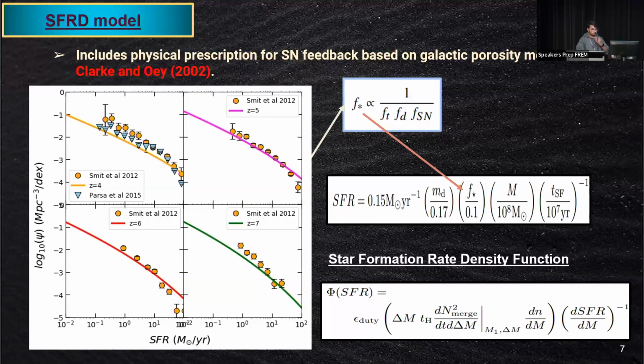Here on the right-hand side of the plot, I'm showing you how many galaxies we are going to observe per megaparsec. That's what the star formation rate density function is. It matches quite well with the observations here.